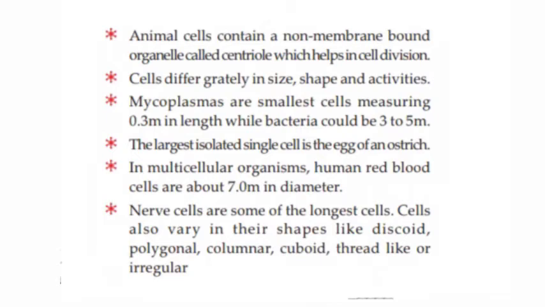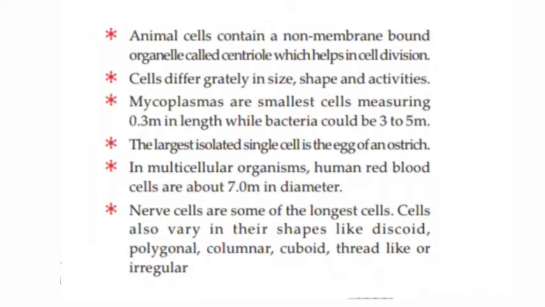Mycoplasmas are the smallest cells, measuring 0.3 micrometers in length, while bacteria could be 3 to 5 micrometers. The largest isolated single cell is the egg of an ostrich. In multicellular organisms, human red blood cells are about 7 micrometers in diameter. Nerve cells are some of the longest cells.